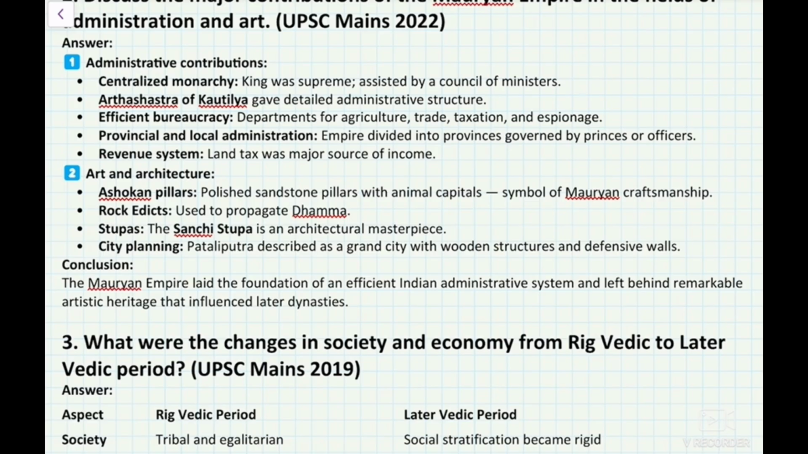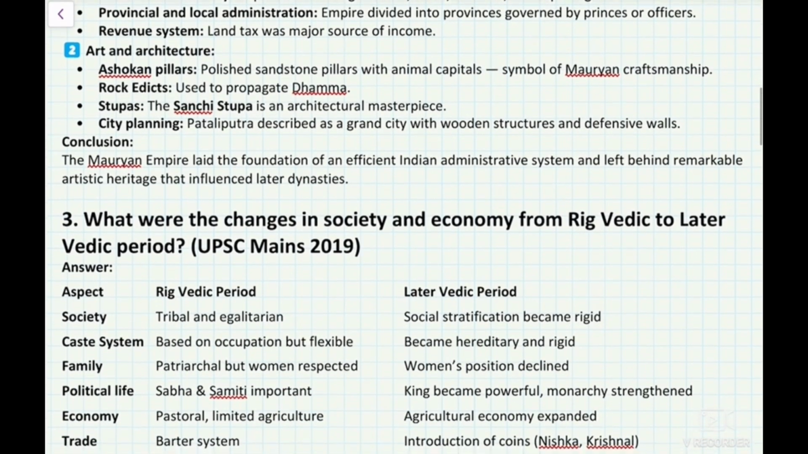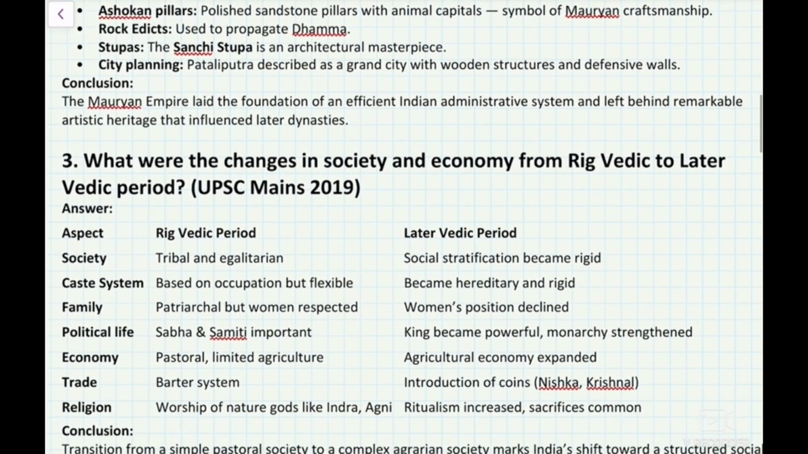Provincial and local administration: the empire was divided into provinces governed by princes and officers. Revenue system: land tax was the major source of income. Art and architecture: Ashokan pillars, polished sandstone pillars with animal capitals, a symbol of Mauryan craftsmanship. Rock edicts were used to propagate dharma. Stupas: the Sanchi stupa is an architectural masterpiece. City planning: Pataliputra was described as a grand city with wooden structures and defensive walls.